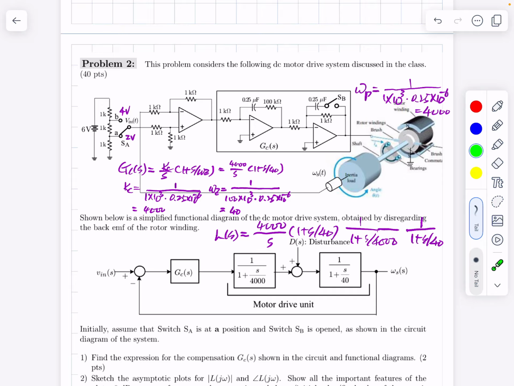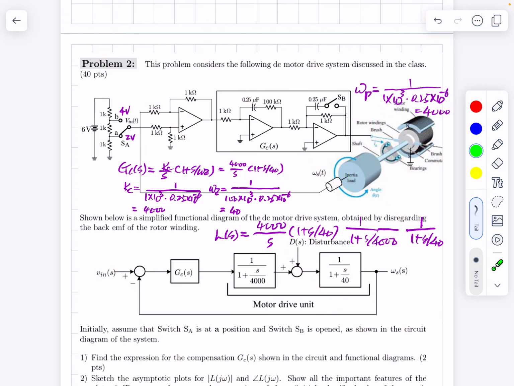So the sign of the signal is just inverted, and then compensation is this one. It has the structure of an integration, and it has one zero here. The integration gain is determined by this one and this one, and the location of the zero frequency is determined by this capacitor and the resistor, and they are determined like this. So the transfer function is this one. GCS is given by this, and KC is this number, and omega G is 40.